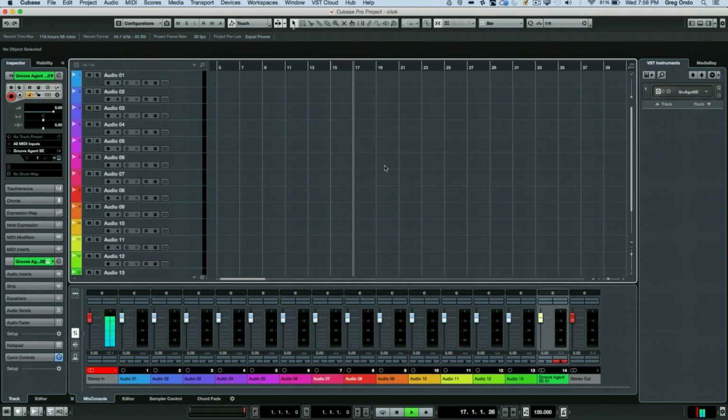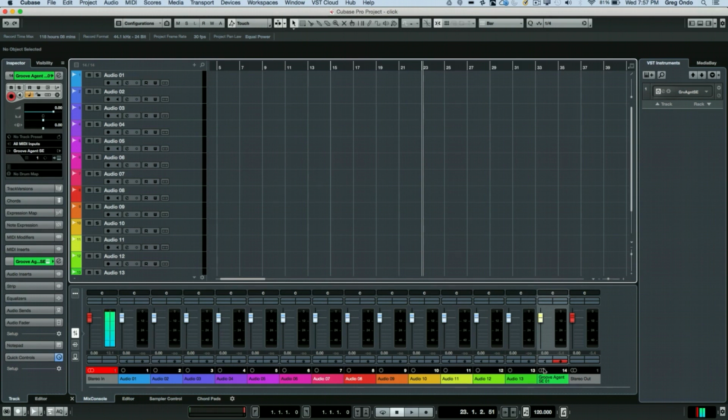But if you're used to other click tracks, or if you want to use MIDI click tracks, we can do this by simply going to our metronome setup. Now, first thing is the metronome can be activated and turned on or off by hitting the C key. So we think C for click. So hit C, it's off, and we can see it enable here.